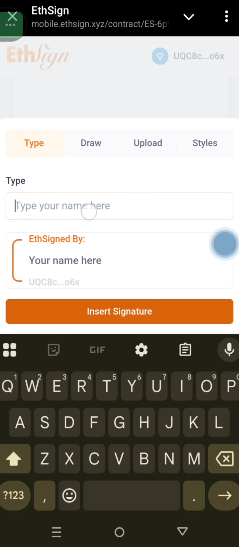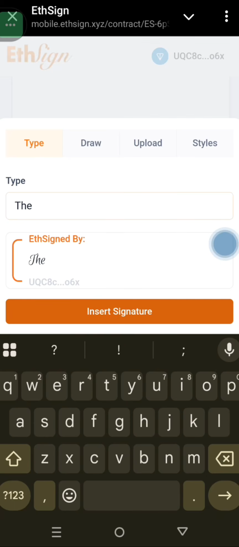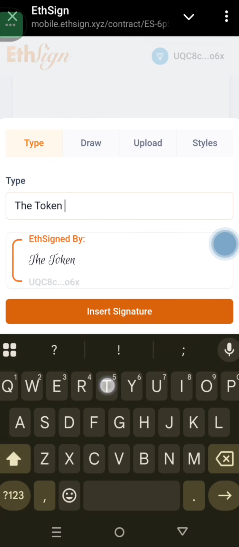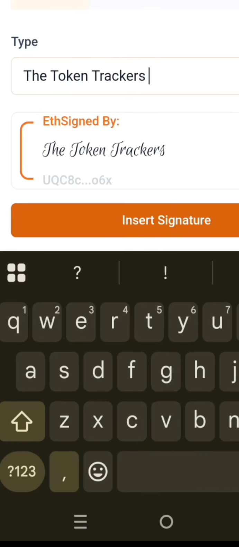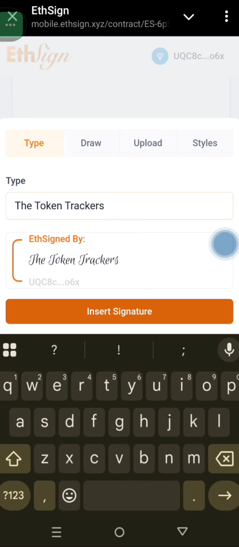It's not your Telegram name. The name of your DAO. My DAO name is The Token Trackers. So that is the DAO name. So I'll just click on insert signature.